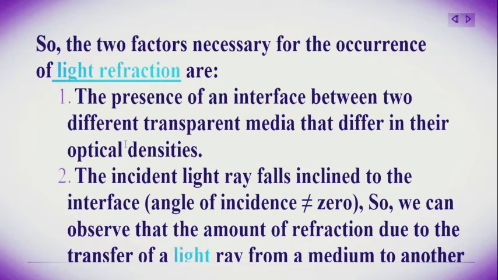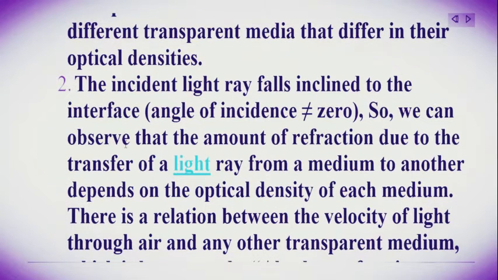1. The presence of an interface between two different transparent media that differ in their optical densities. 2. The incident light ray falls inclined to the interface; the angle of incidence is not equal to 0. So we can observe that the amount of refraction due to the transfer of a light ray from one medium to another depends on the optical density of each medium.